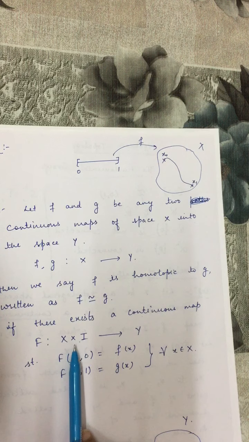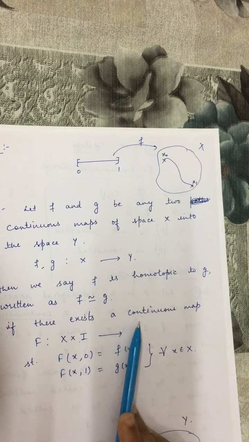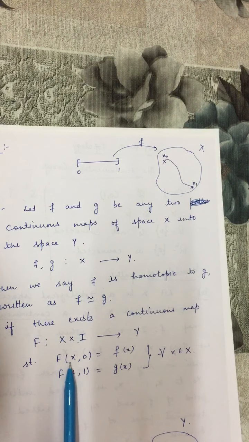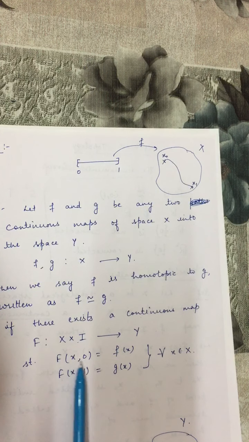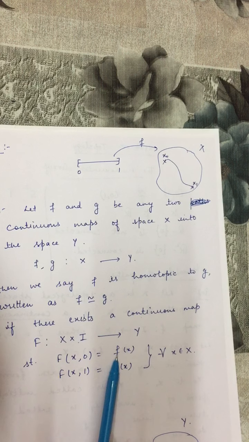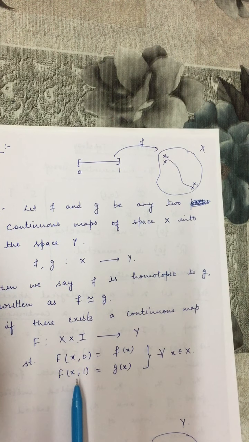So this is a cylinder of one unit height with base X. If we can find a continuous map from this cylinder to Y such that F(x,0) is f(x)... now what is this F(x,0)? (x,0) is any point on the base of the cylinder, so the base of the cylinder goes to f, and (x,1) is a point on the top of the cylinder.